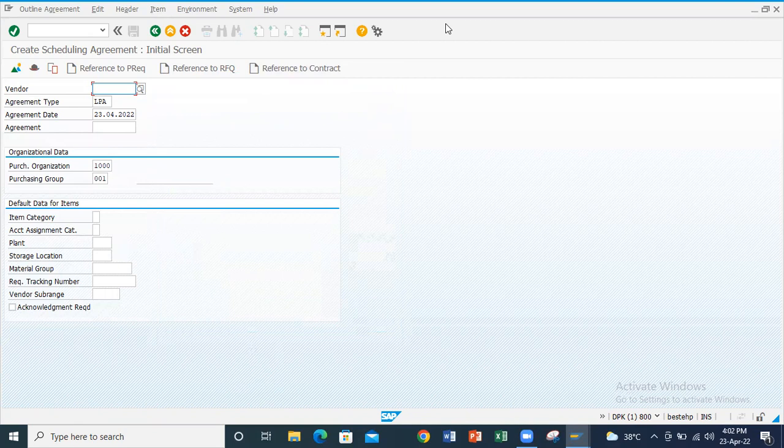So we completed our training with the scheduling agreement and contract. We completed here the outline agreement in SAP MM, that is the Materials Management module. Thank you.